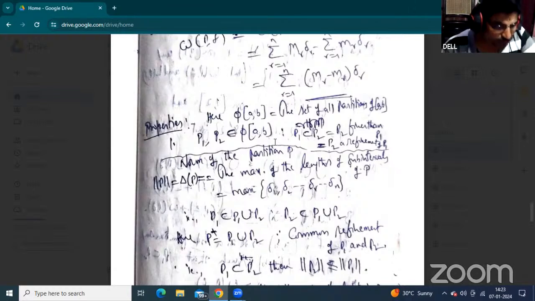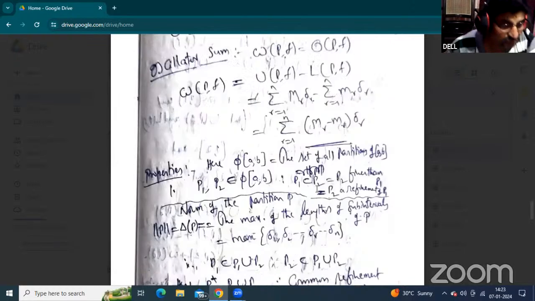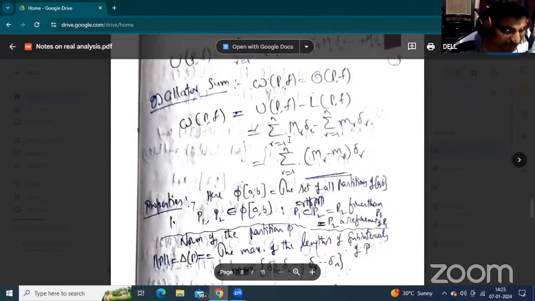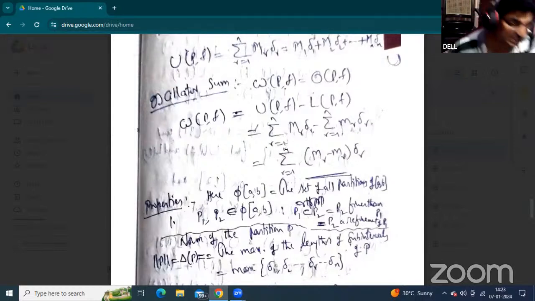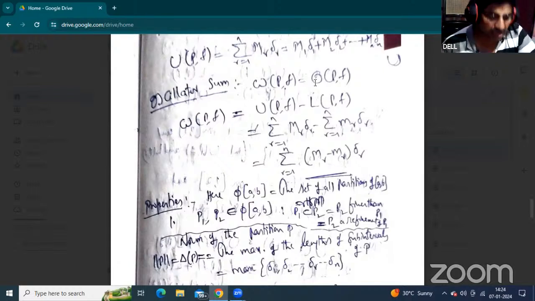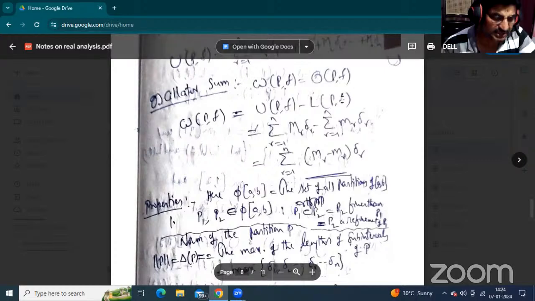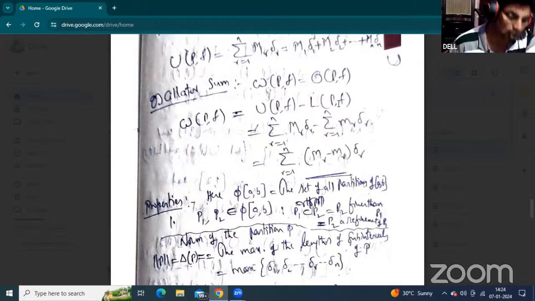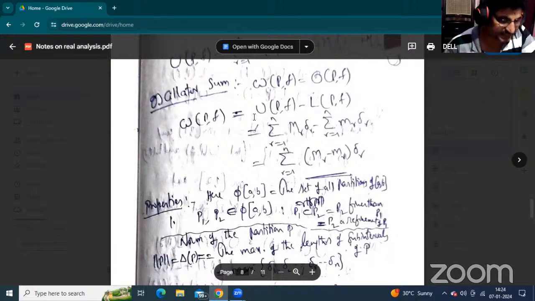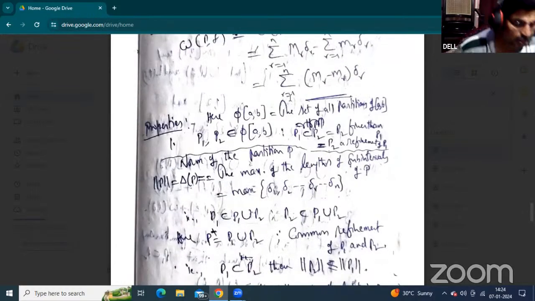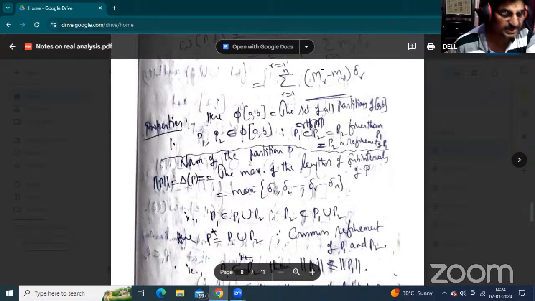According to the partition points, we divide the subintervals, and according to the subintervals, we represent their lengths. According to this concept, we define the lower Riemann sum and the upper Riemann sum, and the difference between the upper and lower Riemann sums is called the oscillating sum. Simply, the oscillating sum is the summation of capital Mr minus small mr times del r.